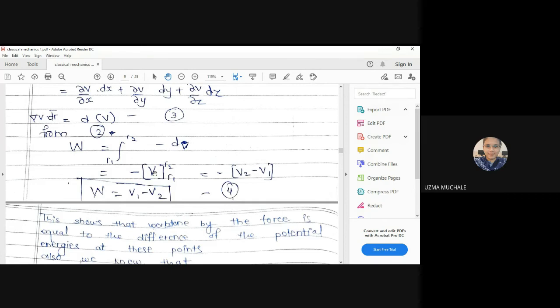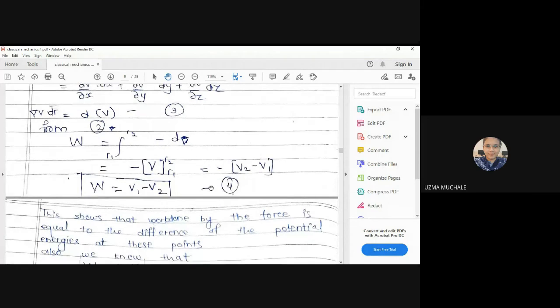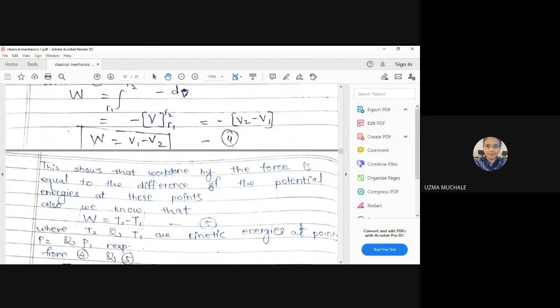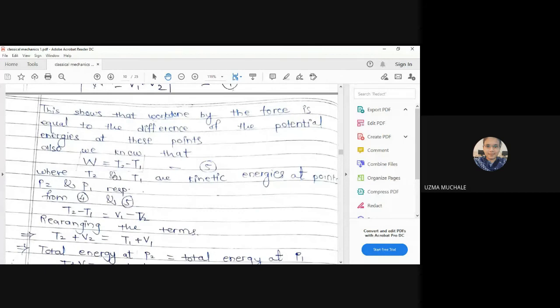Now, V is the potential energy at some position we are finding. Here R1, R2 are the position vectors at points P1 and P2. So don't write it as R2 minus R1, it is V2 minus V1. In the exam also many students make this mistake. So the work done we have obtained is V1 minus V2. In the last lecture we obtained work done is T2 minus T1, that is kinetic energy at position P2 minus kinetic energy at position P1.